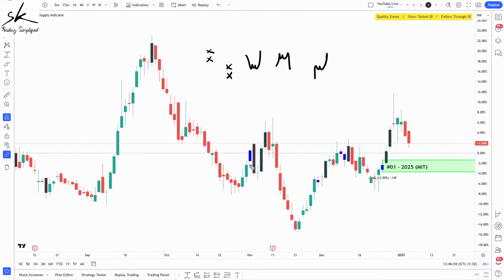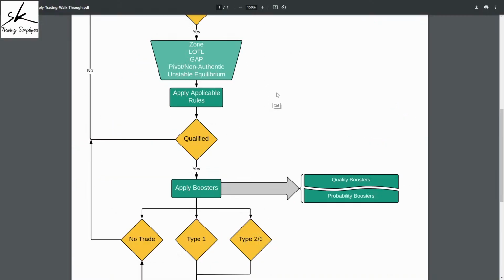In this case, the leg out is not going below the basing. If the leg out was going below the basing, then we would have called it a case of unstable equilibrium, but that's not the case for this particular example. So none of these conditions are getting applied, right? So if none of these conditions are getting applied, they cannot disqualify the zone.